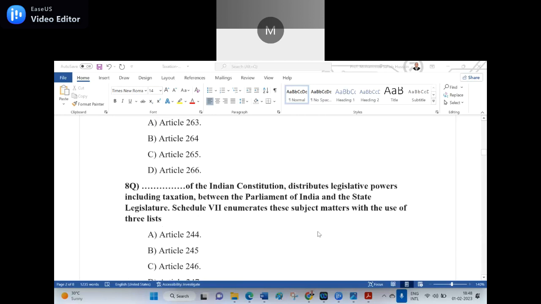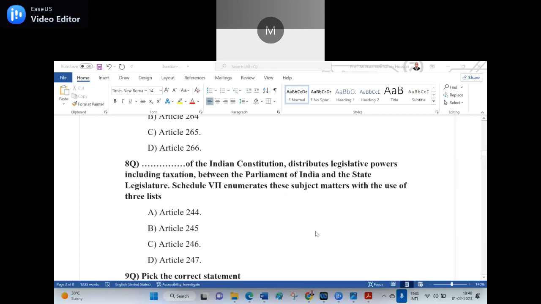Then the eighth question. Dash of the Indian Constitution distributes legislative powers, including taxation, between the Parliament of India and the state legislature. Schedule 7 enumerates these subject matters with the use of 3 lists. Which article says so? Option A, Article 244. Option B, Article 245. Option C, Article 246. Option D, Article 247.